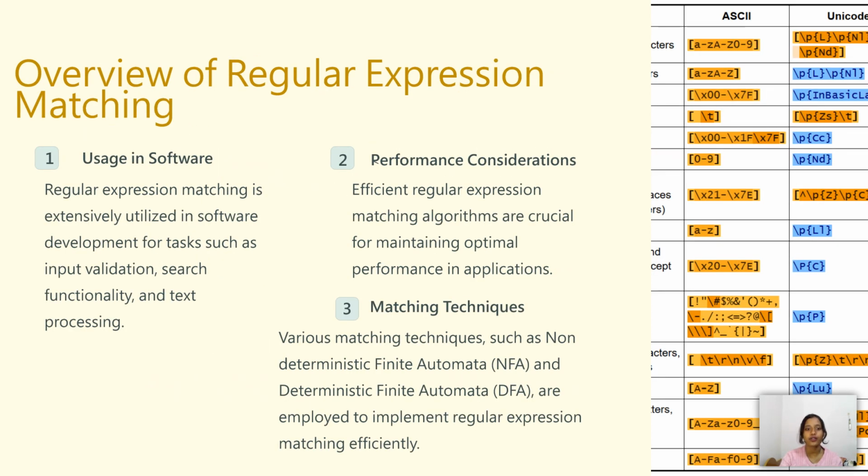Now let us see the overview of regular expression matching. Regular expression matching involves using a regular expression to find patterns within a text or set of strings. The process typically includes searching, validating, or extracting information based on a defined pattern. In the pattern matching process, the engine processes the text from left to right, attempting to match the specified pattern. Regular expression matching is widely used for tasks like pattern searching, text extraction, and string manipulation in programming languages, text editors, and command line tools.